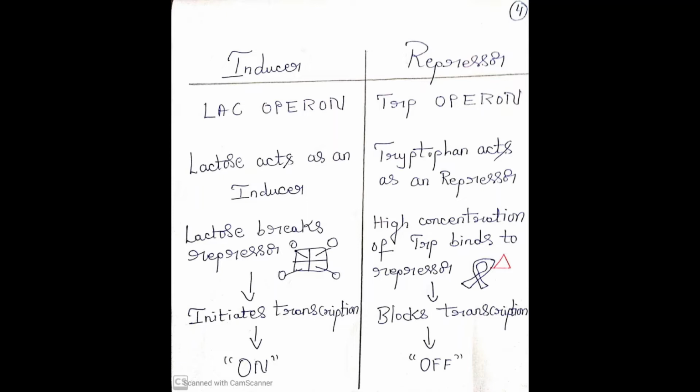Basically, under the inducer concept, you need to study the lac operon. Under the repressor concept, you need to study the trp operon, that is the tryptophan operon. Lactose acts as an inducer. Lactose will remove the repressor and initiate transcription. But here, tryptophan acts as a repressor, binds to the repressor and blocks transcription. A high concentration of lactose will turn on the operon. A high concentration of tryptophan will block the operon. That's why under the repressor concept you need to study tryptophan. Under the inducer concept you need to study the lac operon.